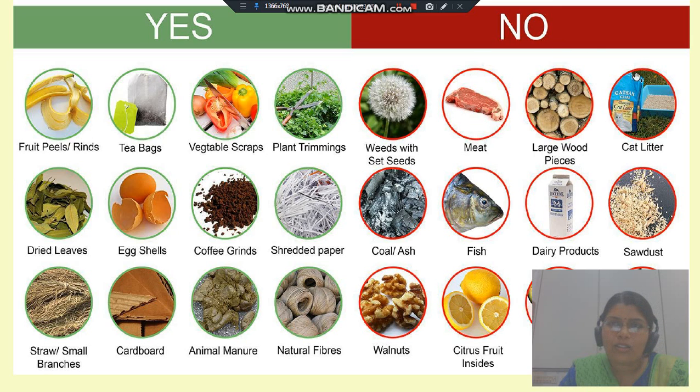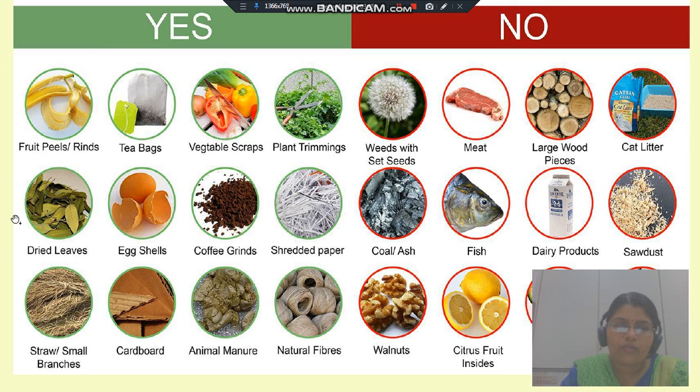And these are the materials that are not good for the composting process. You cannot use meat, dairy products, or fish. Walnuts and citrus fruits are also not good for the composting process. And these are all the materials that can be used for the composting process.